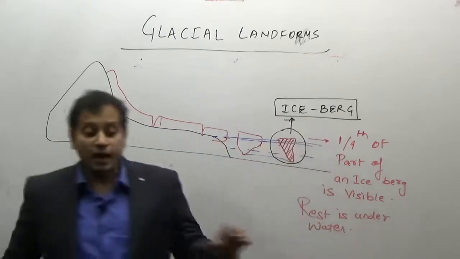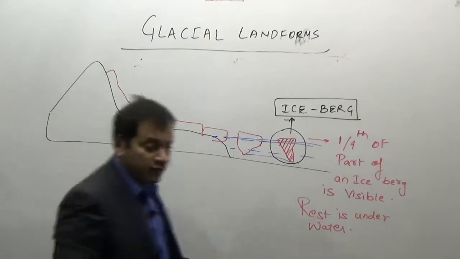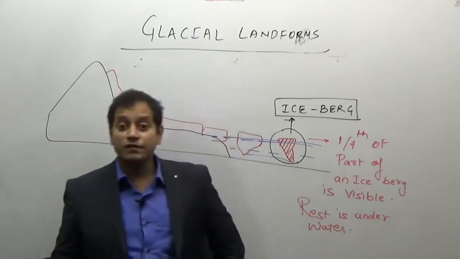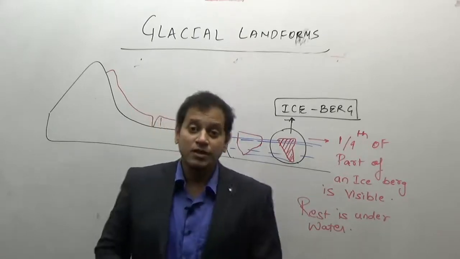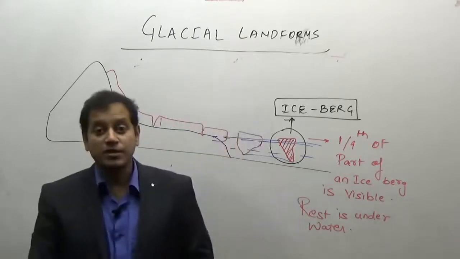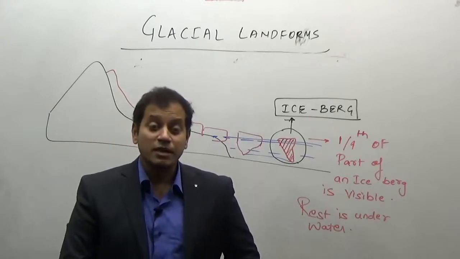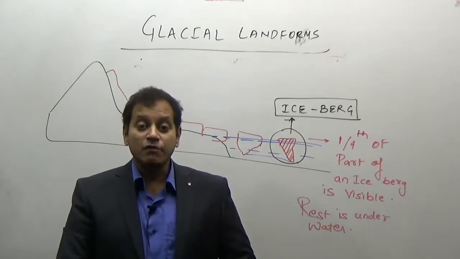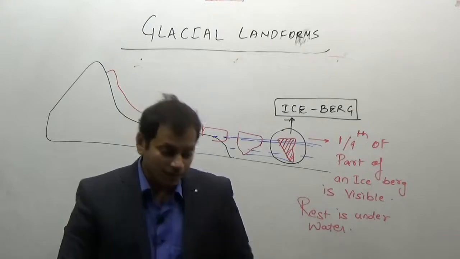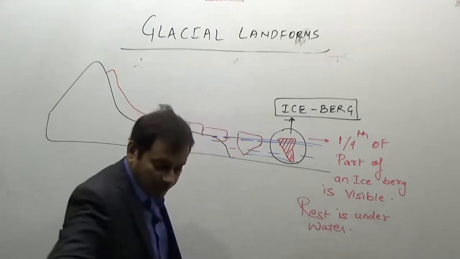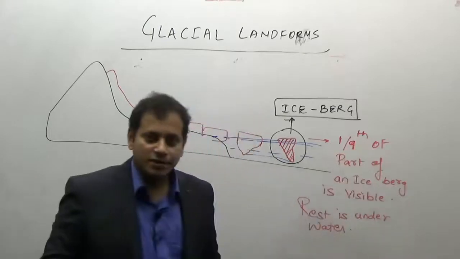And therefore, icebergs cause a lot of accidents, a lot of damage to ships. They are one of the major causes of accidents to the shipping ways or the navigation system. They are dangers to the navigation system because most of the iceberg is not visible. Only 1 out of the 9 parts is visible on the surface. And as a result of this, there is a saying known as the tip of an iceberg. Titanic accident, okay.